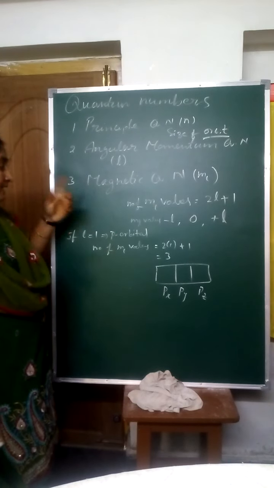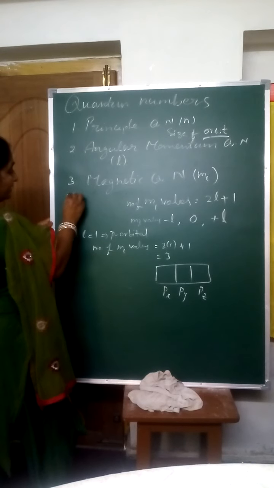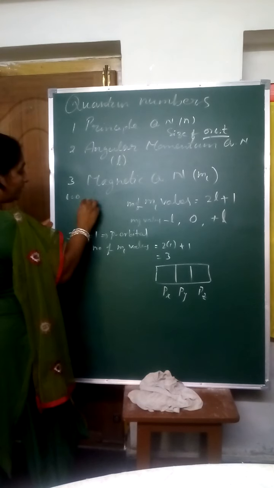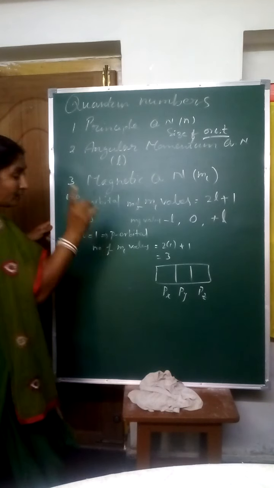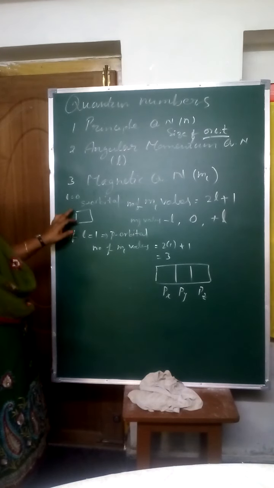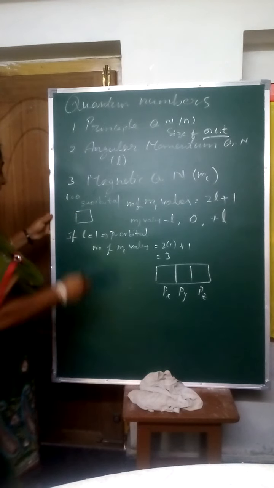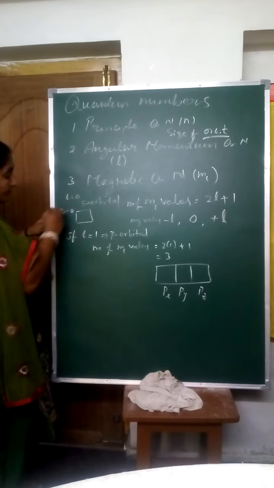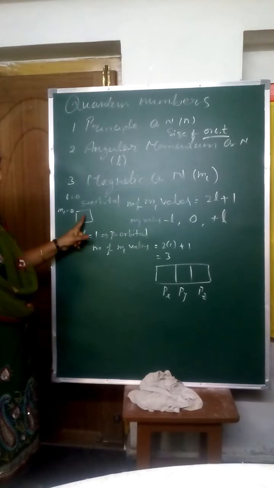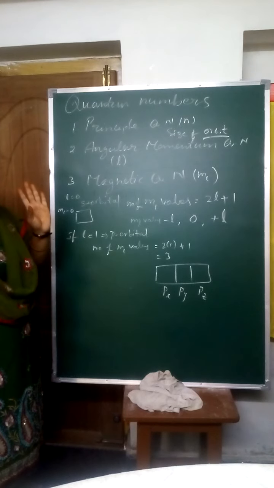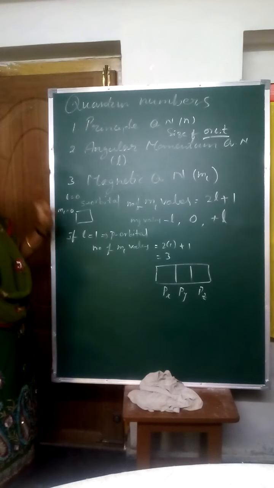In the S orbital, L is equal to 0. Here we are drawing only one box, because the ML value is 0. Only one value is there. That's why we are drawing only one orbital here.